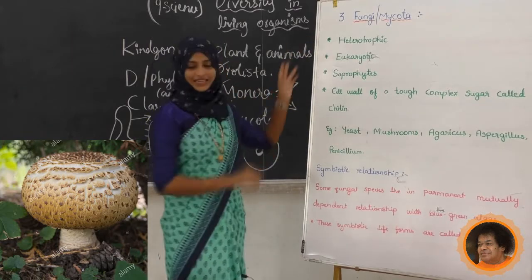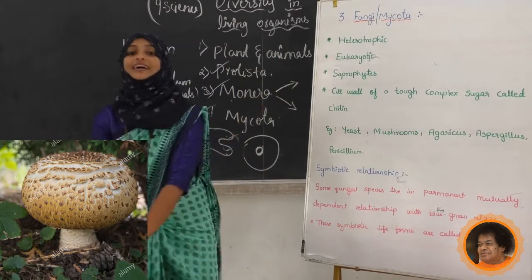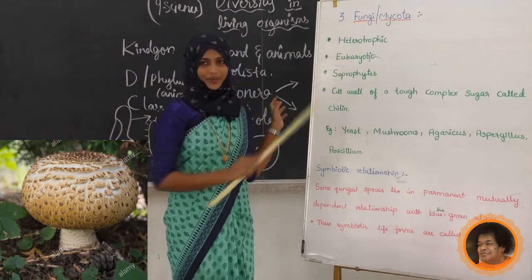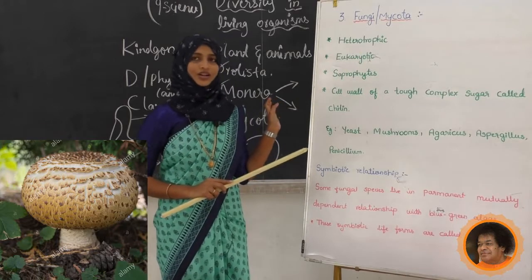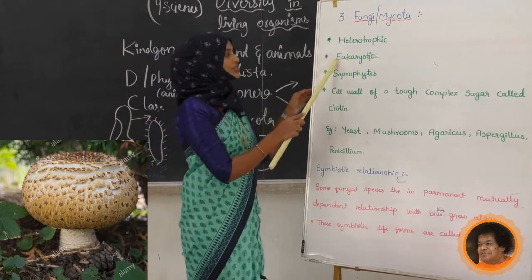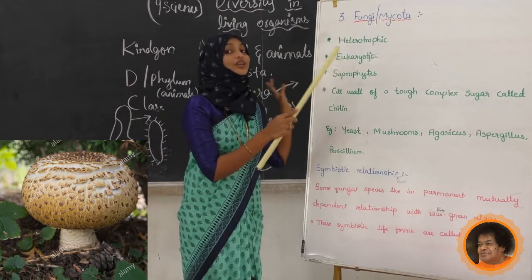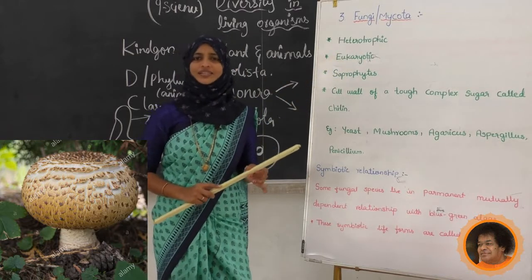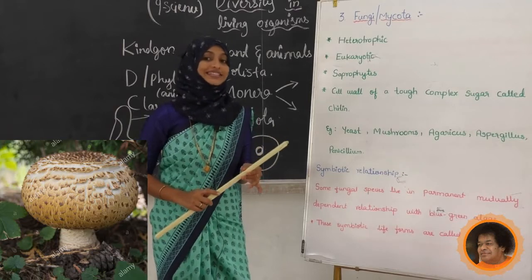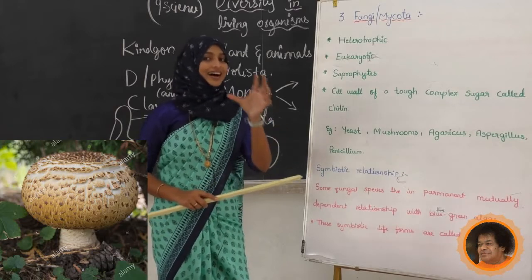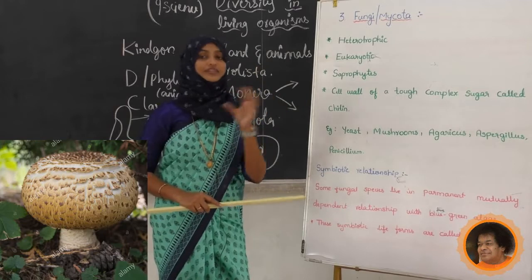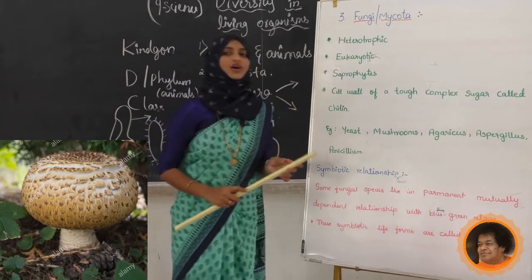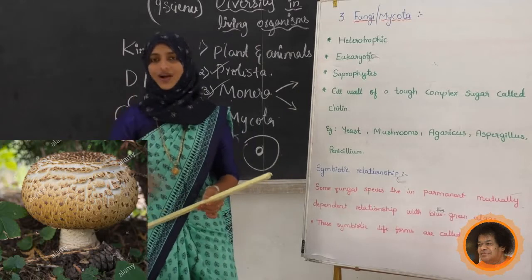First character is they are heterotrophic. Correct, no? They are heterotrophic. We come to know that it is not at all autotrophic. Next, see here, they are eukaryotic types of cell. Eukaryotic means it has a definite nucleus. So they are also called saprophytes.